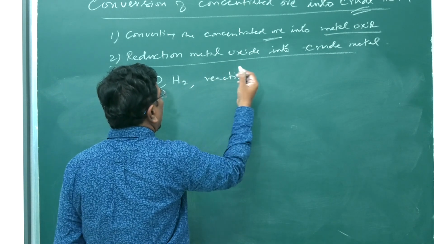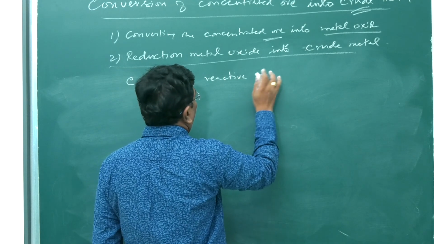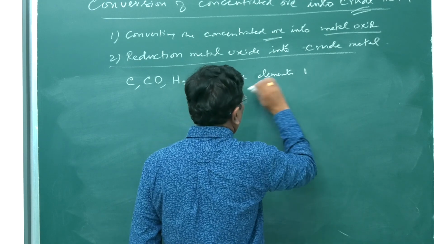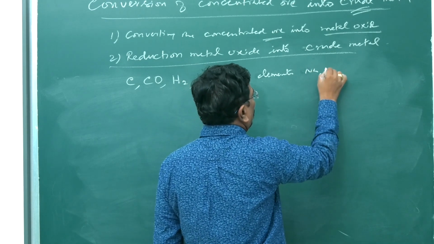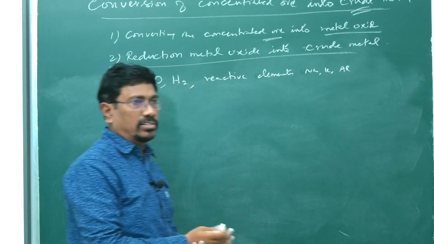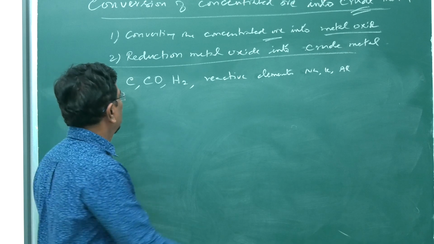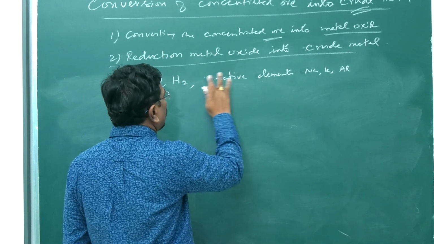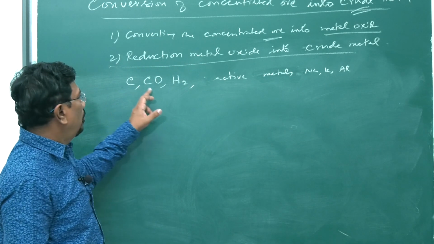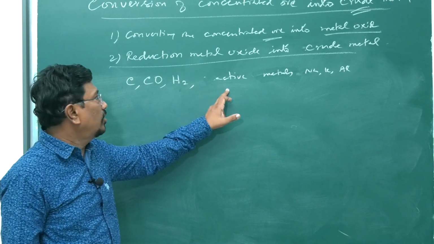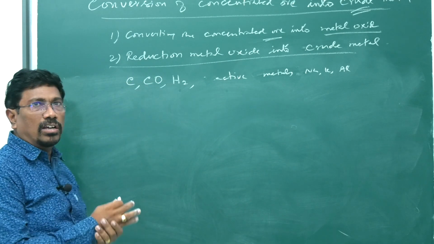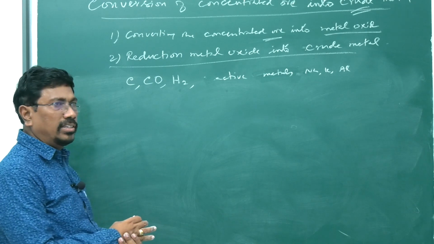What are the reactive metals? Active elements, maybe hydrogen, along with that sodium, potassium, aluminum. These are all active metals. Carbon monoxide, hydrogen, along with active metals like sodium, potassium, aluminum can be used to reduce metal oxide into metal.